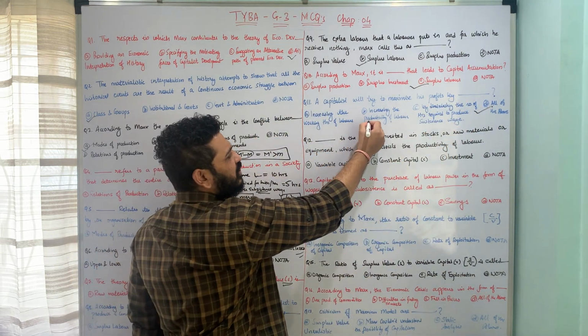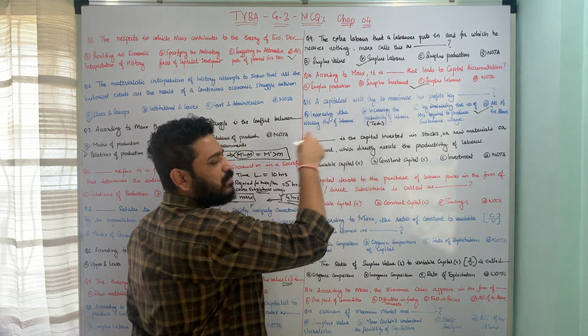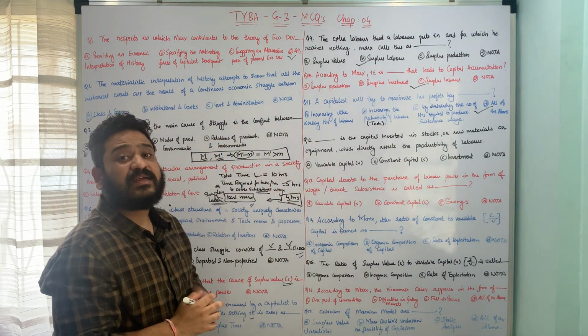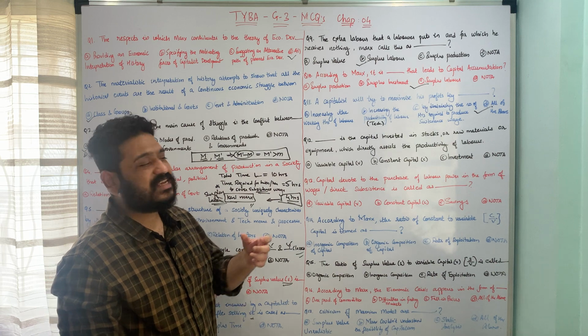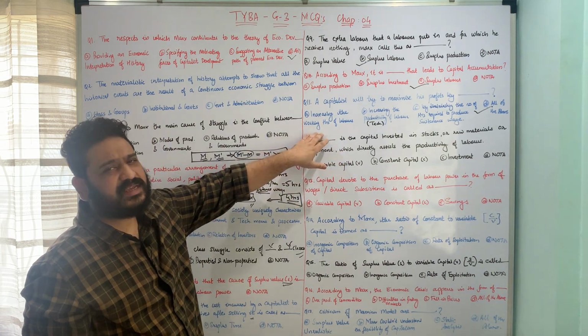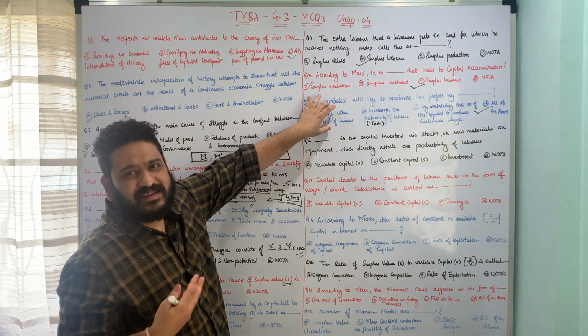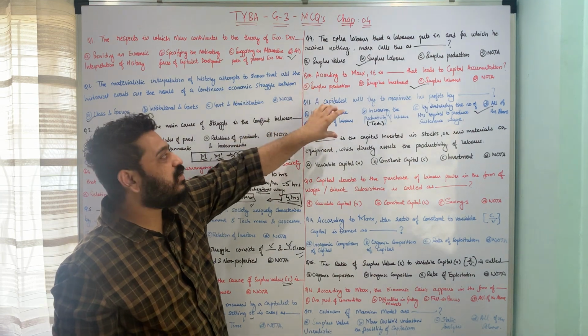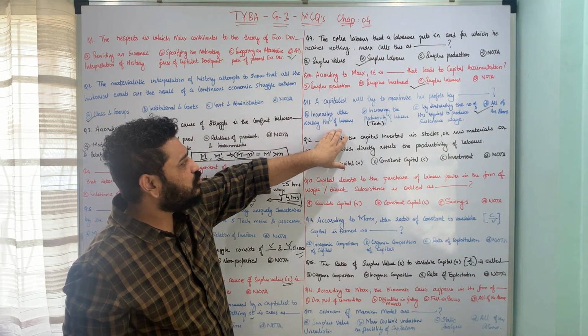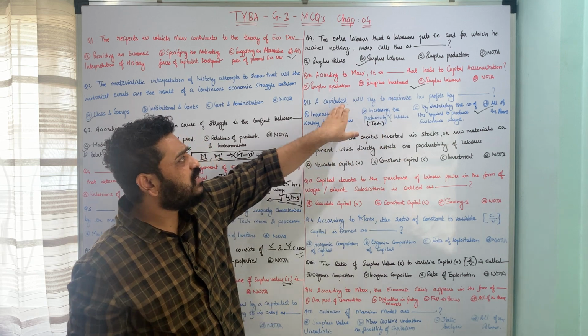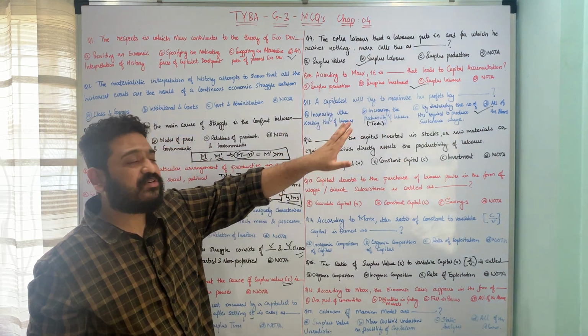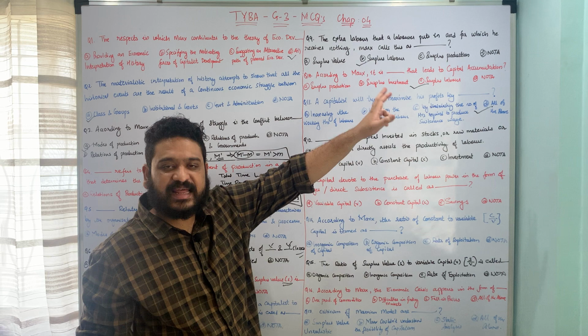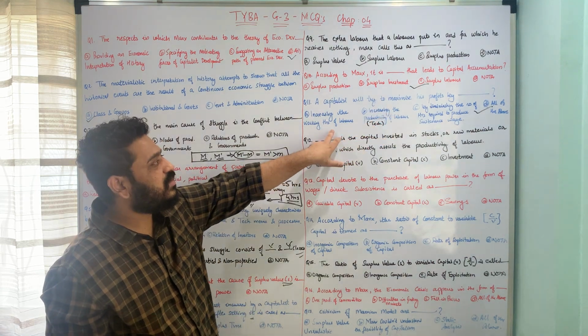To increase productivity, what I'll do is start employing some technology, or probably start giving out more incentives and things like that. Increasing working hours doesn't really make sense. I mean, there's nothing which I have to do, I just have to increase the working hours. So I hope these 3 points make sense. So a capitalist will try to maximize his profits by doing all these 3 things, and hence all of the above is the correct answer to this question.